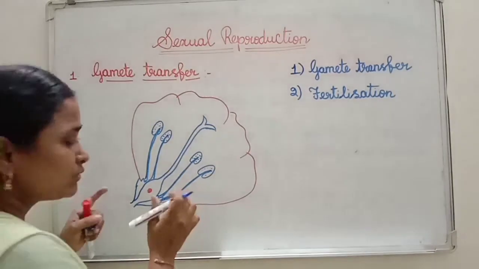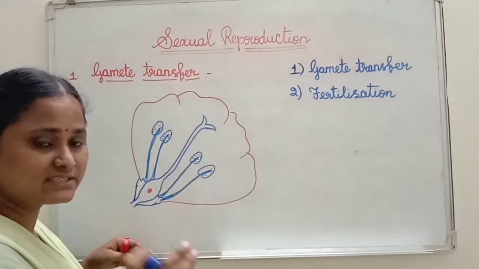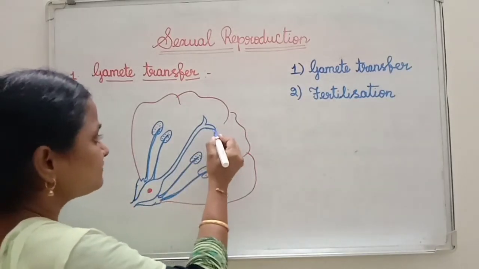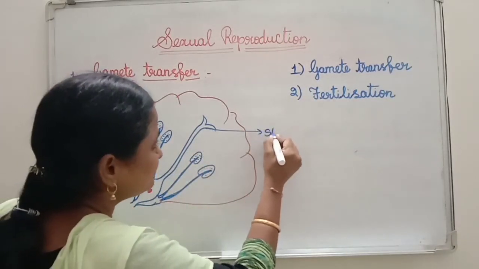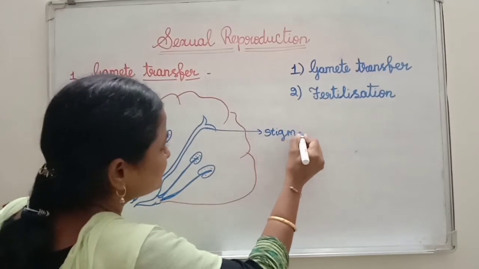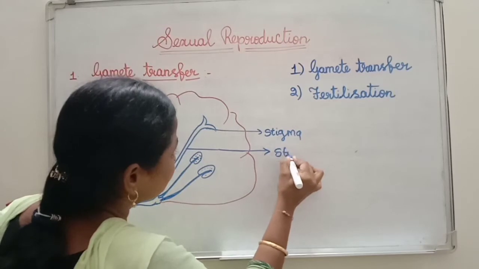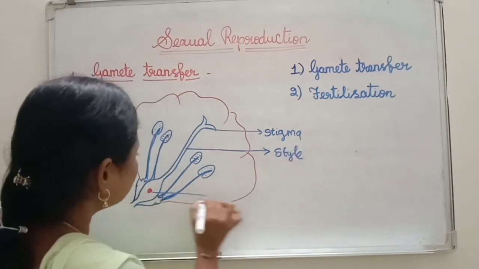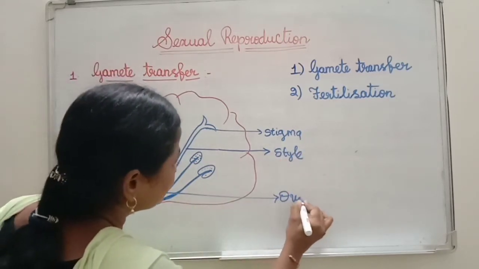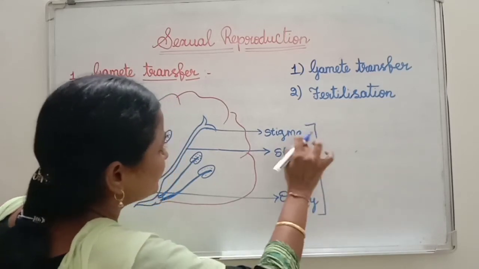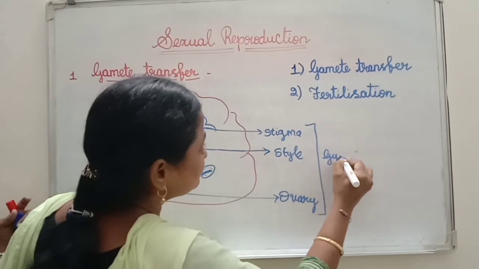Bisexual means both male and female sex organs are present in the same plant. Here, this is the stigma, this is the style, and this is the ovary. So this entire structure we call the gynoecium.